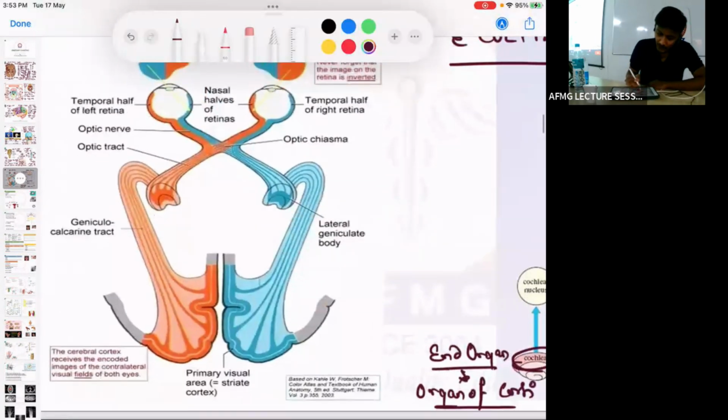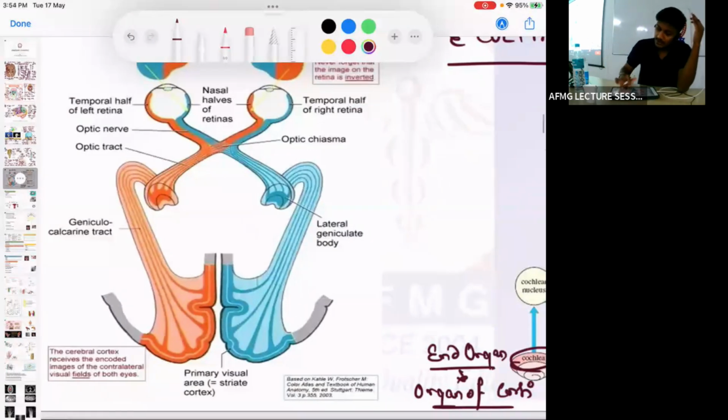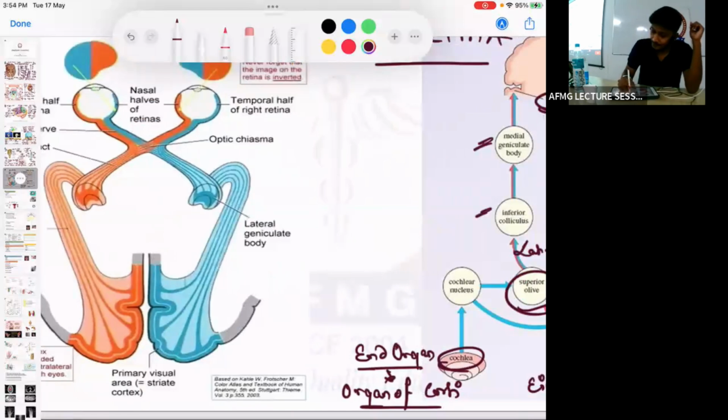Next, if I talk about this one here, it is the optic pathway. The optic pathway starts from the optic nerve. This optic nerve, I hope all of you are quite aware, usually arises from the retina, right? And it is made up of all the ganglion cell layers. What is the sensory end organ for the eye?